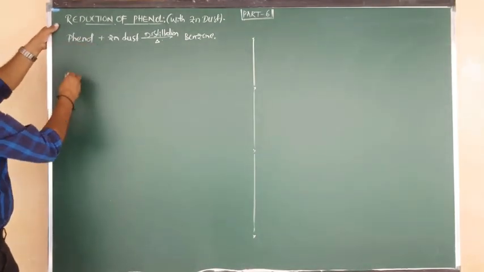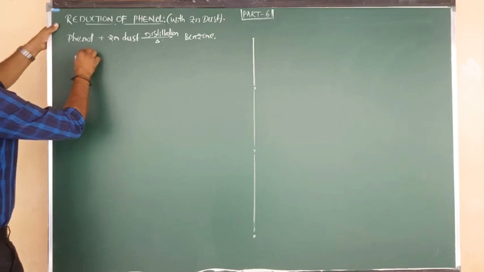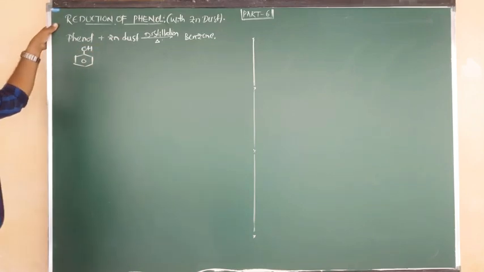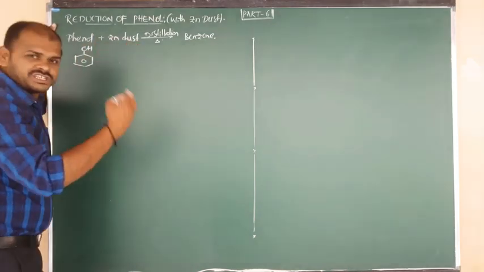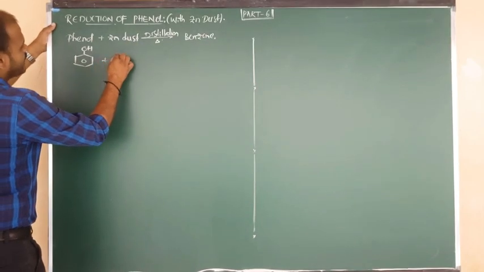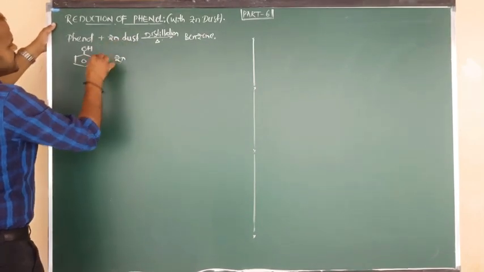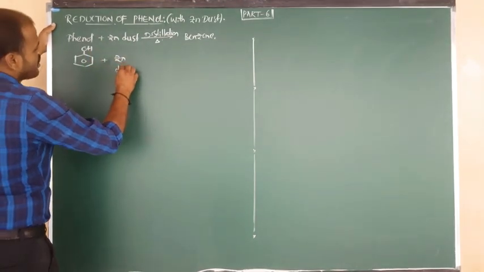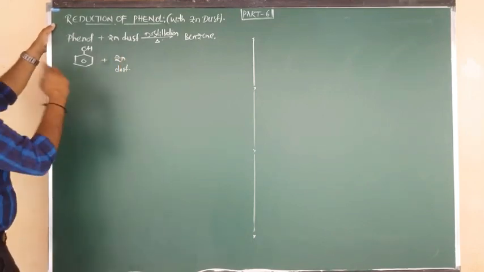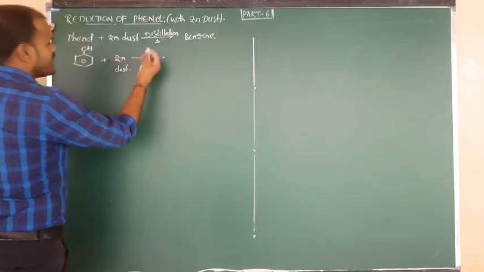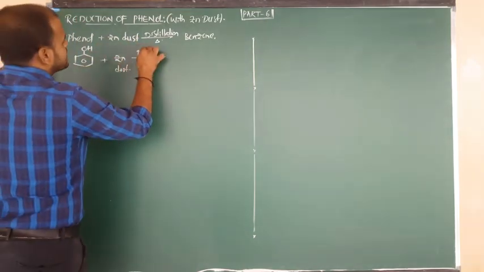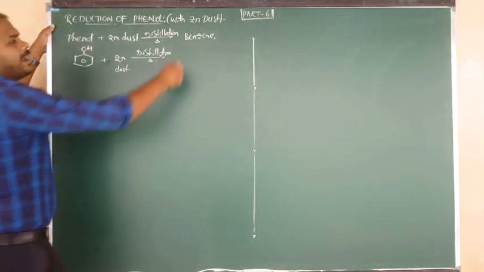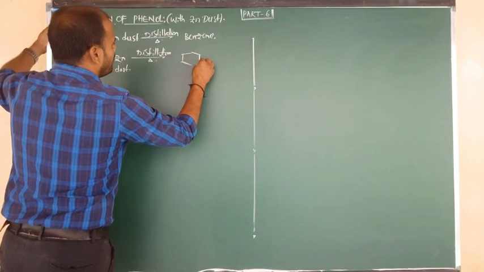Let us go for phenol. Phenol is nothing but what? Benzene bonded to what? OH. It undergoes reduction with zinc dust. We have to add here zinc powder. The symbol of zinc is nothing but what? Zn. So zinc dust or zinc powder we are going to add to the phenol. Upon addition of zinc dust, phenol undergoes distillation. And here you are going to get the product, nothing but benzene.